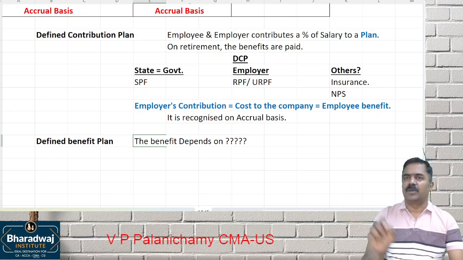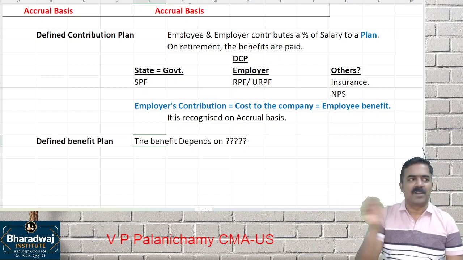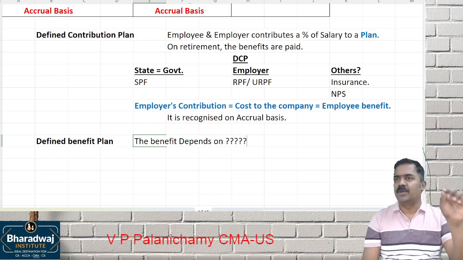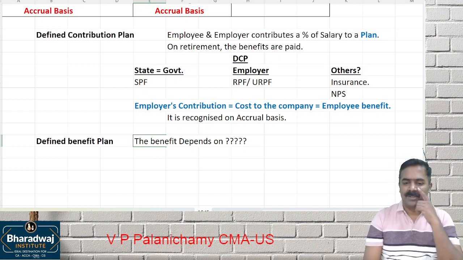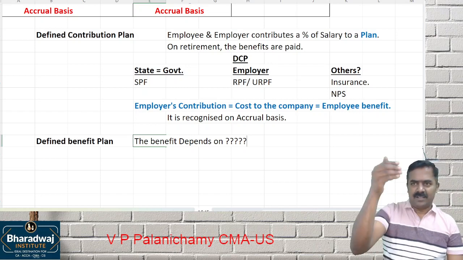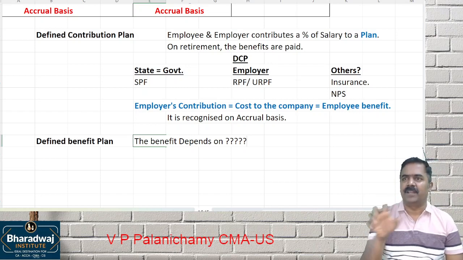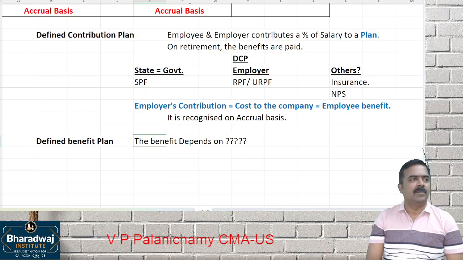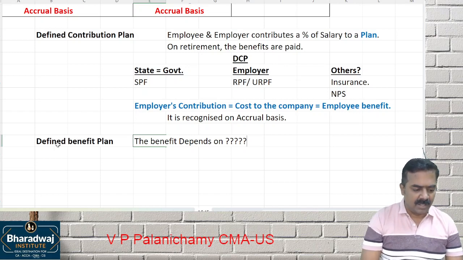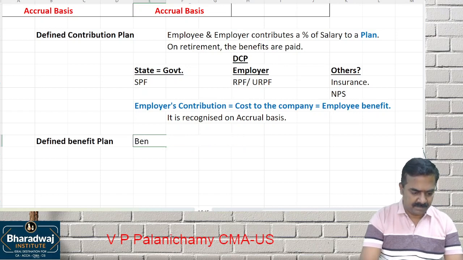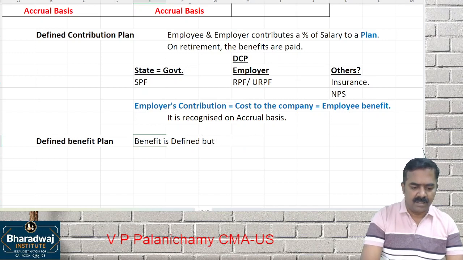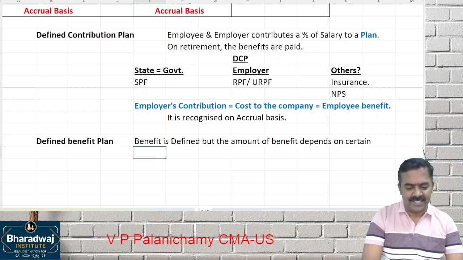PF, your salary into 12%, amount can be quantified. Insurance contribution, salary into 10%, that amount can be calculated. National pension scheme, salary, basic plus DA, you pay into what? 10%, 12%, that can be estimated, quantified. But defined benefit plan, benefit is defined, but the amount of benefit depends on certain contingent factors,